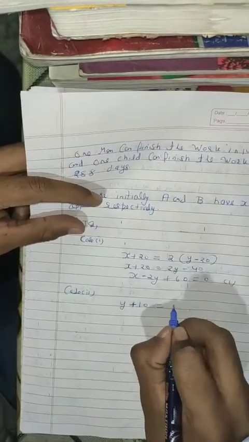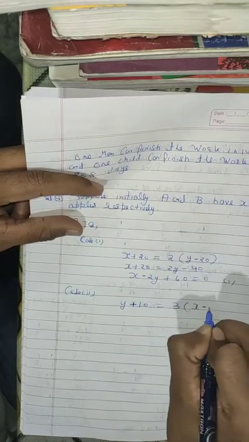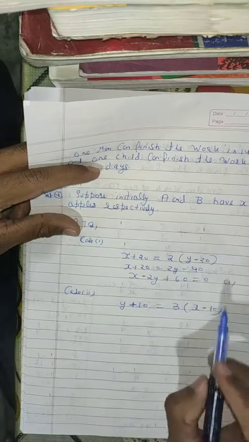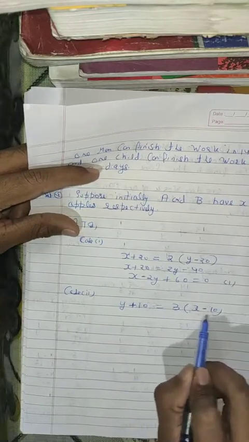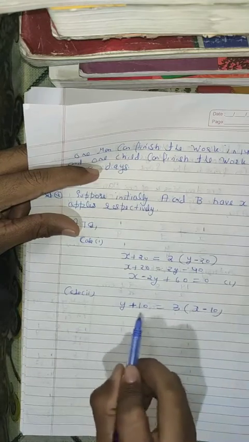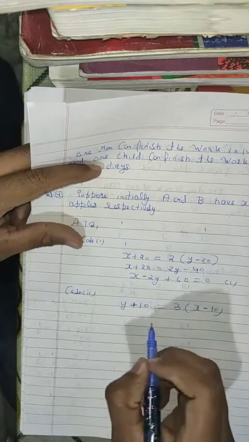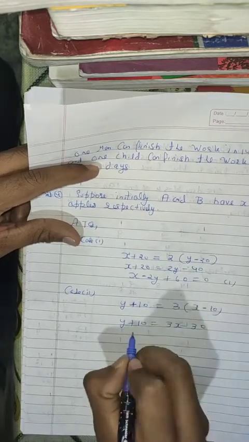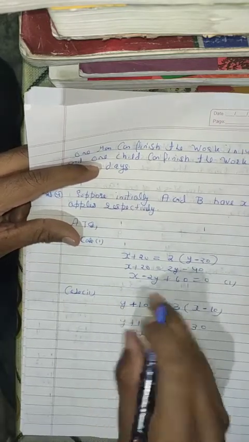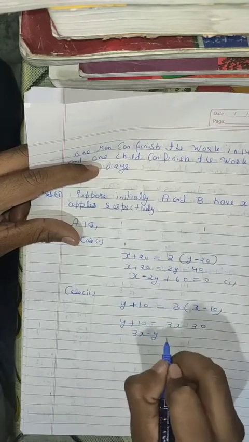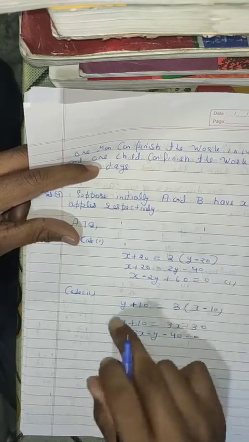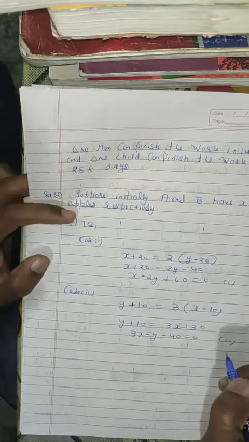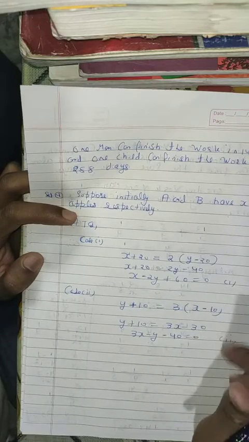Because A had X apples initially, the apples remaining will be X minus 10, and 3 times this will be the apples B has now. Now the new equation will be Y plus 10 is equal to 3X minus 30, or I can write it this way: 3X minus Y minus 40 is equal to 0. मैं सबको राइट हैंड साइड में शिफ्ट कर दिया, तो लेफ्ट हैंड साइड में ये मान के चलो 0 बच गया. OK students, so in this way I have got the two equations.